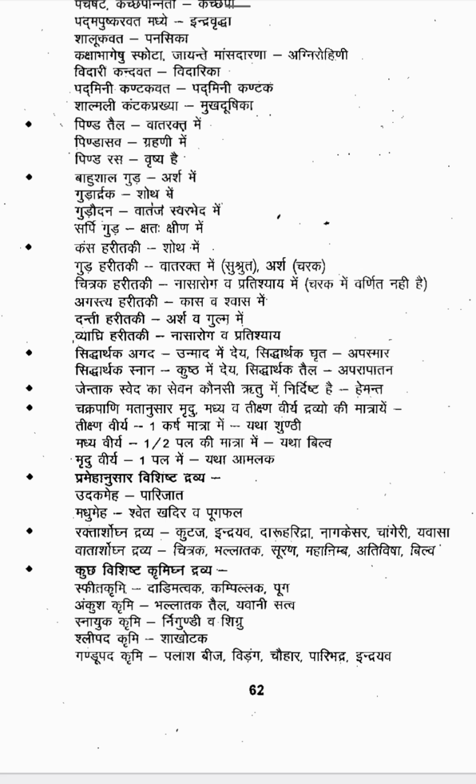Next one is Siddharthaka Agada, indicated in Unmada. Siddharthaka Ghrita is indicated in Apasmara. Siddharthaka Snana is mentioned under Kushtaroga. Siddharthaka Taila is mentioned under Aparapatana, removal of the placenta. In that condition you can give Siddharthaka Taila. Then Jayantaka Sveda is indicated in Hemanta Ritu.